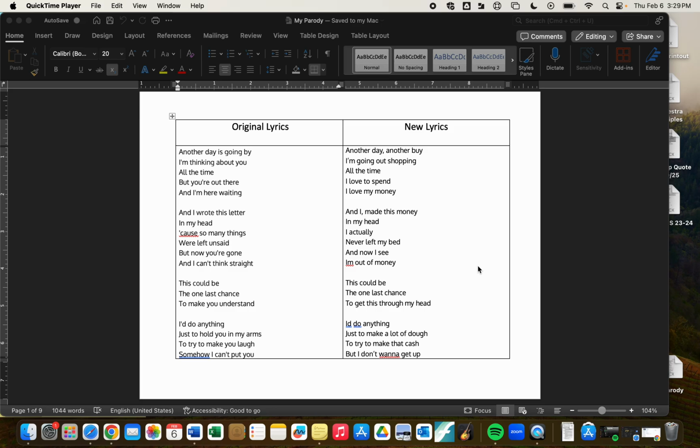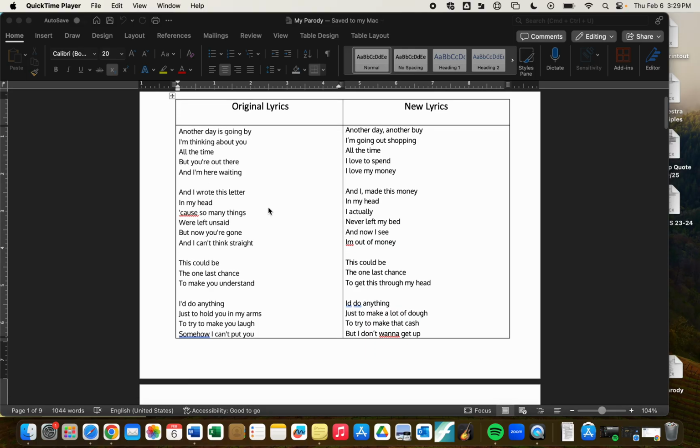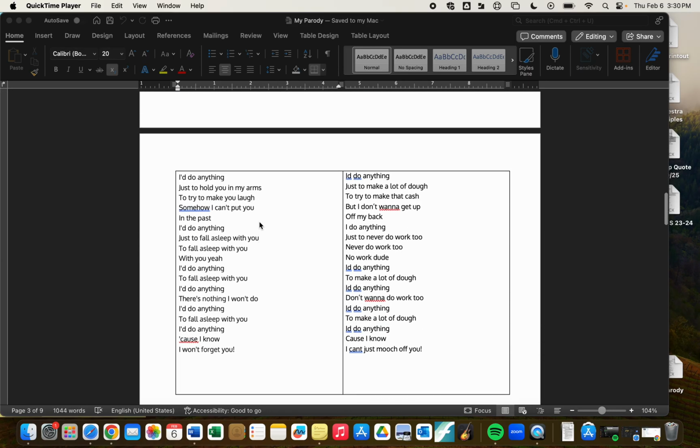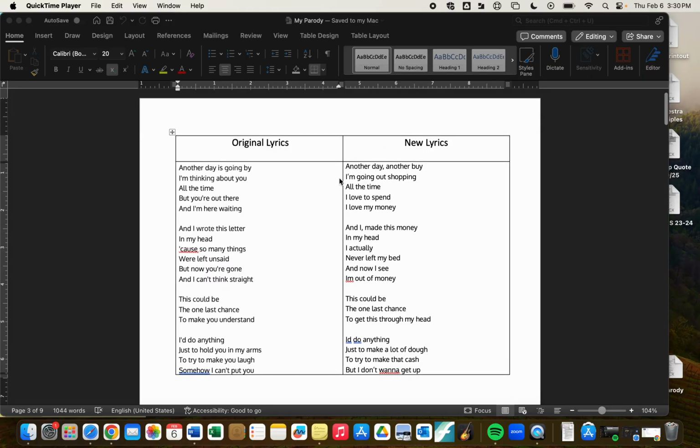So in terms of how it'll work here, you can see I have on my screen, I already picked a song that I already created a parody for. This one's called I'd Do Anything by Simple Plan. It's a punk rock band from the 2000s. It's fine, none of you know it. But the point being here, on the left is the original lyrics. You can see I've copied and pasted them from Google. There they are. On the right side are my different lyrics, and I've done my best to line them up with the original lyrics. I would ask that you do the same so that we can actually see what's going on.